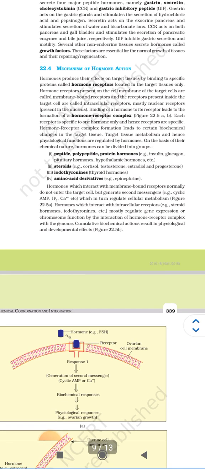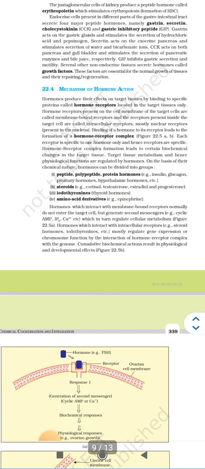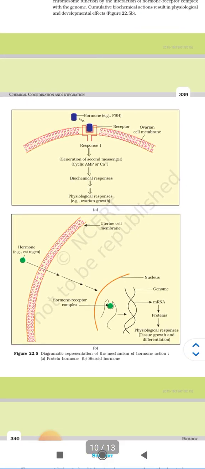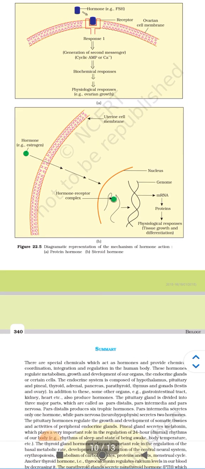Hormones which interact with the intracellular receptors, that is, steroid hormones, iodothyronines, etc., mostly regulate gene expression or chromosome function by interaction of the hormone-receptor complex with the genome. Cumulative biochemical actions result in physiological and developmental effects. Here is the diagrammatic representation of the mechanism of hormone action, protein and steroid hormone.